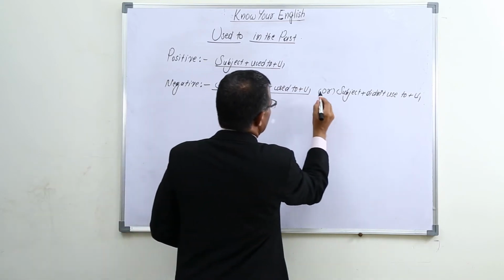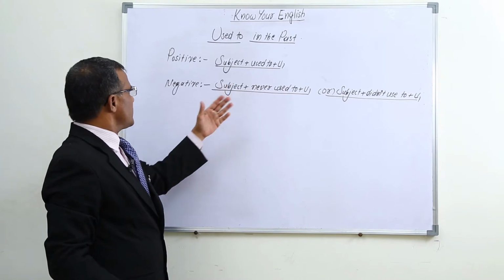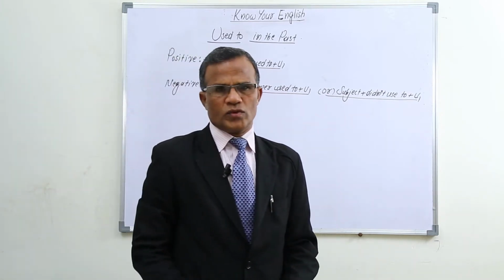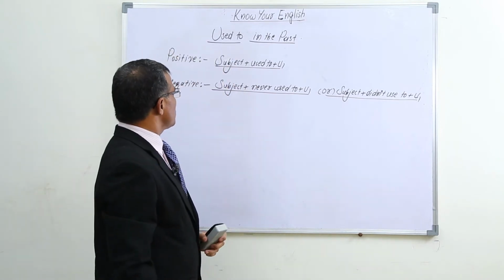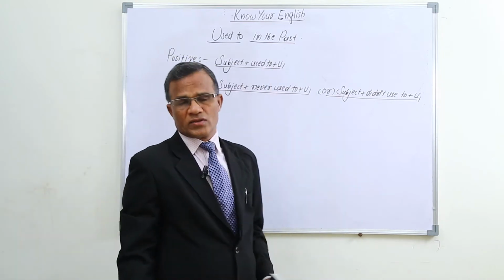Okay, so positively with this structure, negatively with either of these two structures we can use. But when do we use this used to in the past? Used to in the past only we use.